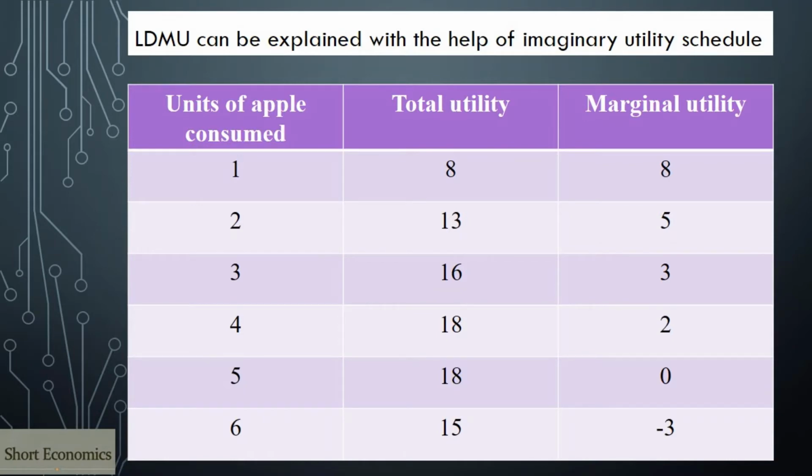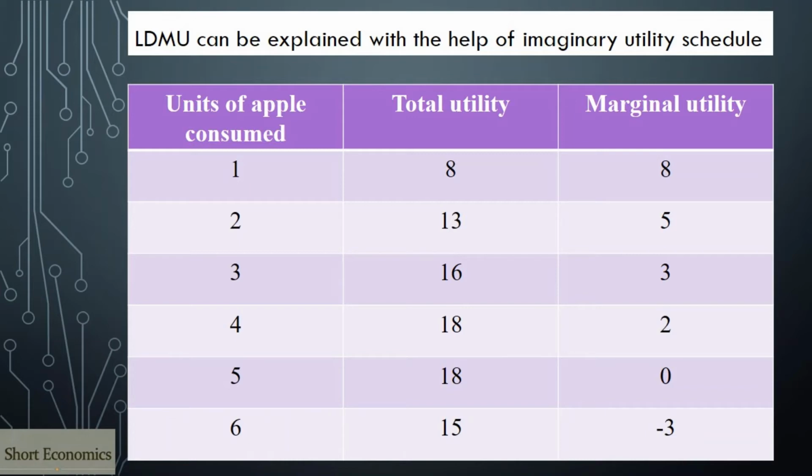The law of diminishing marginal utility can also be explained with the help of an imaginary utility schedule. If you look at the table, when a consumer consumes the first apple, he gets a total utility of 8 units, and the marginal utility is also 8 units.